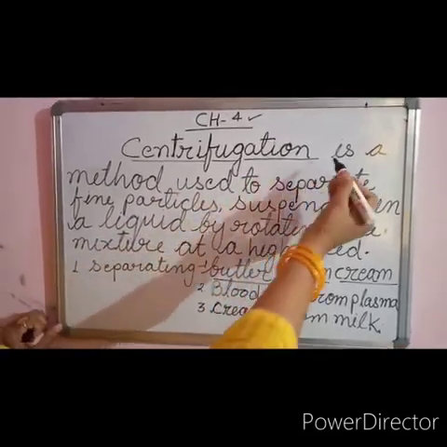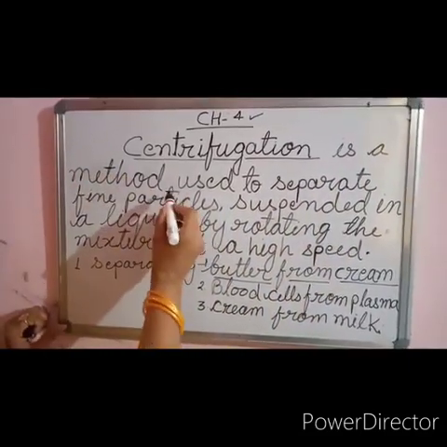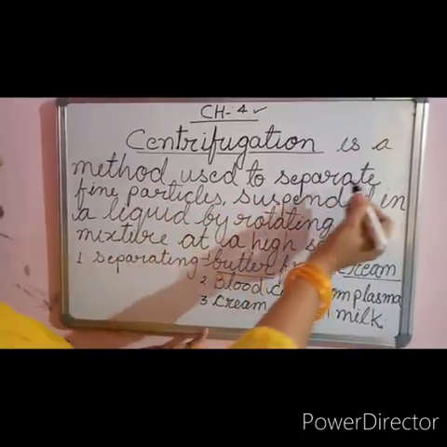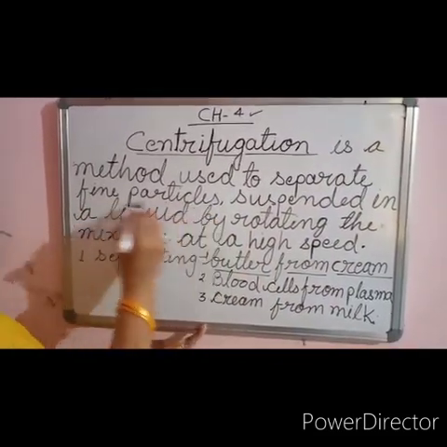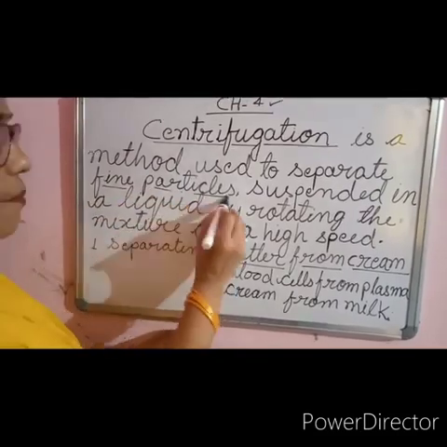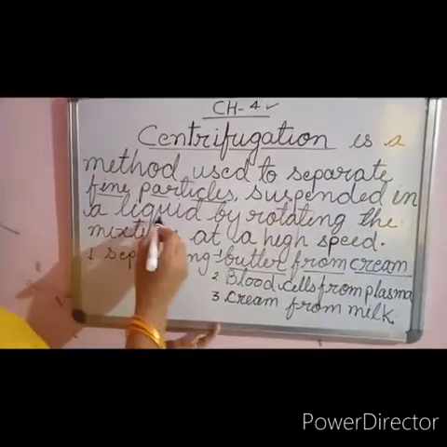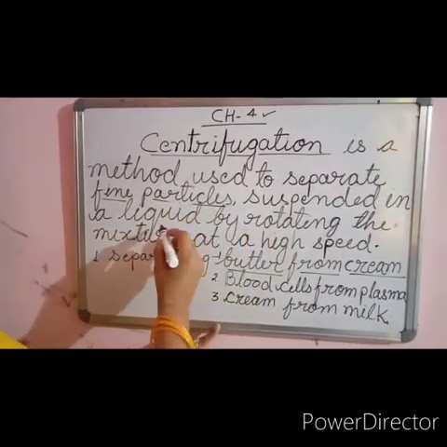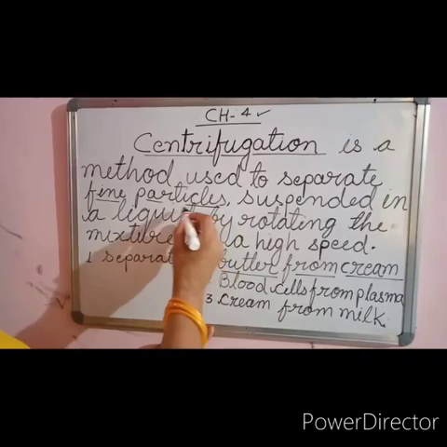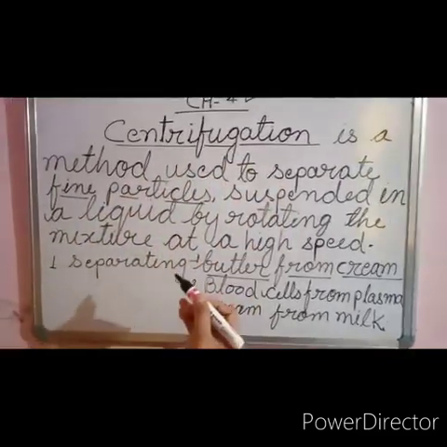Look at here. Centrifugation is the method used to separate very fine particles suspended in a liquid. Such fine particles are separated by the centrifugation process.